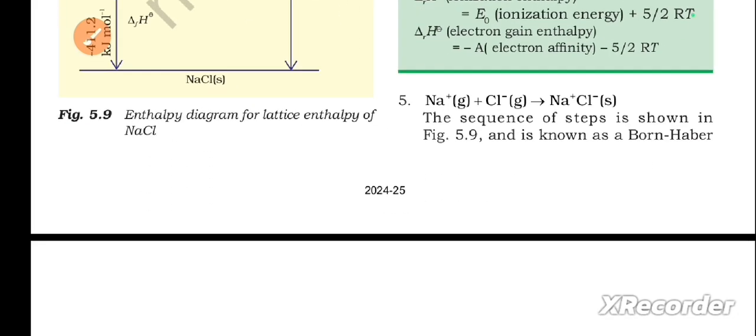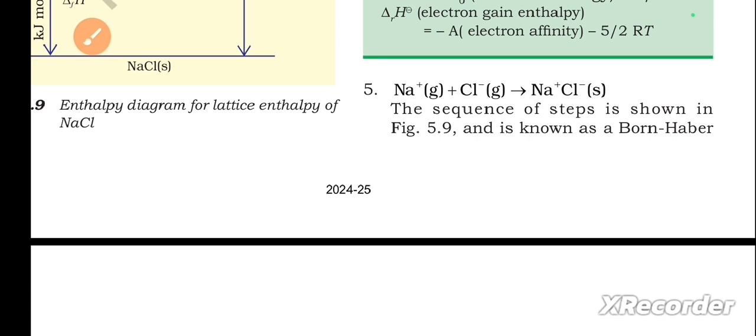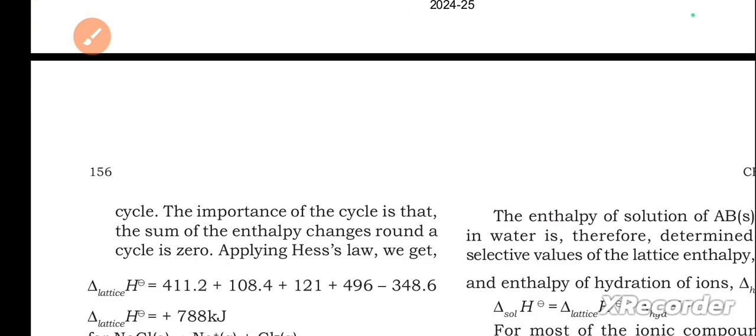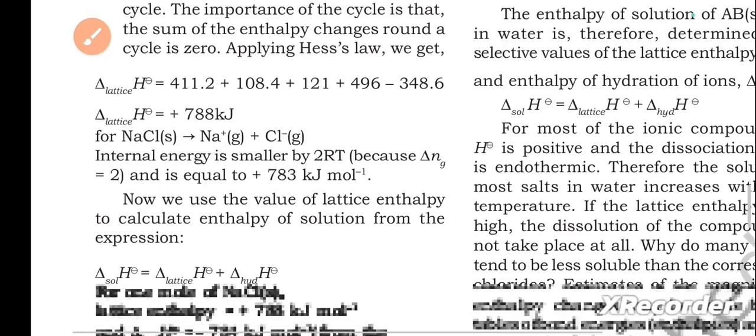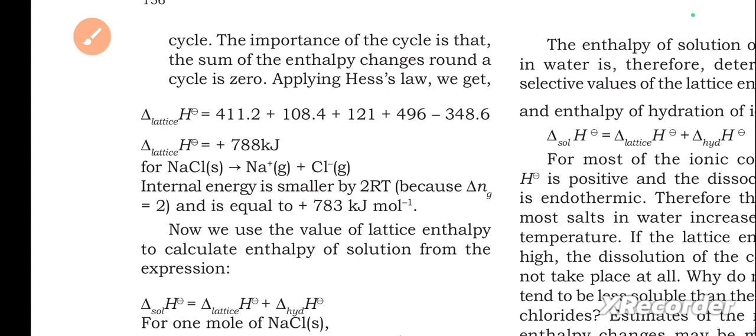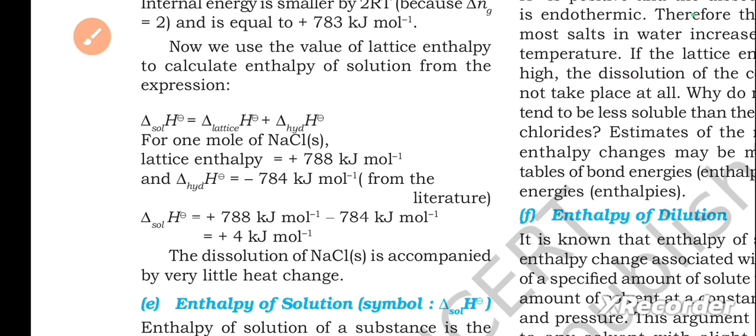Next, fifth point. Na+ in gaseous state plus Cl- in gaseous state gives rise to Na+Cl- in solid. The sequence of steps is shown in figure 5.9 and is known as the Born-Haber cycle. The importance of the cycle is that the sum of the enthalpy changes around a cycle is 0. Applying Hess's law, we get this equation. Internal energy is smaller by 2RT because delta ng equals 2, and is equal to plus 783 kilojoules per mole. Now we use the value of lattice enthalpy to calculate the enthalpy of solution from the expression. So here is the expression, please check it.